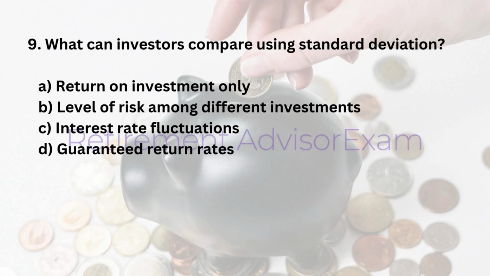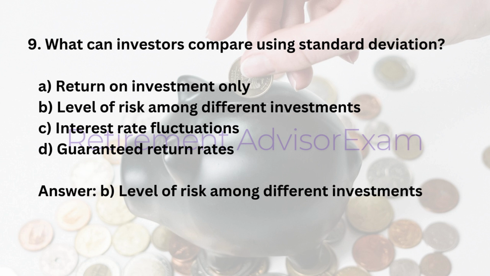9. What can investors compare using standard deviation? A. Return on investment only. B. Level of risk among different investments. C. Interest rate fluctuations. D. Guaranteed return rates. Answer: B. Level of risk among different investments.